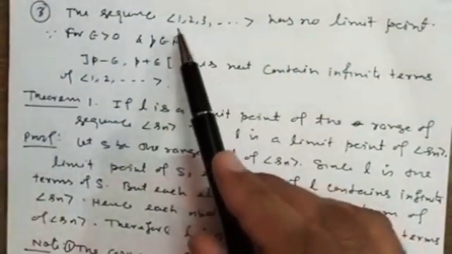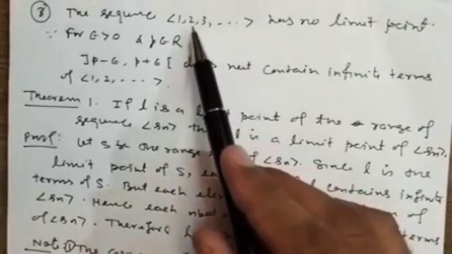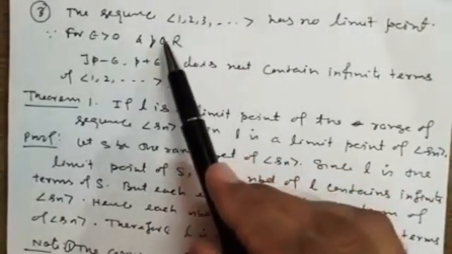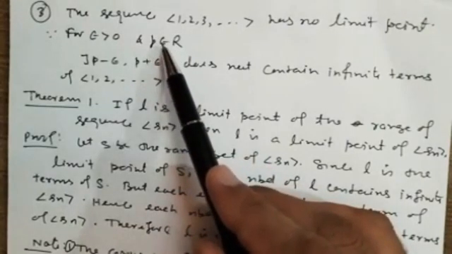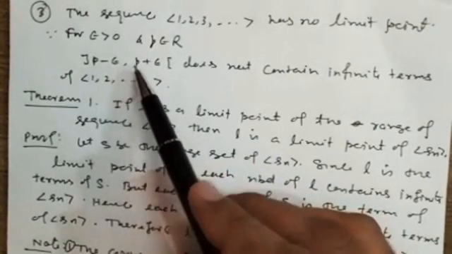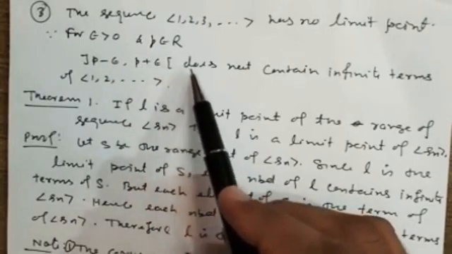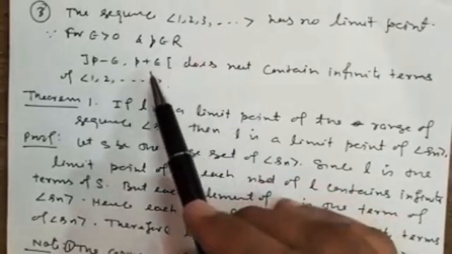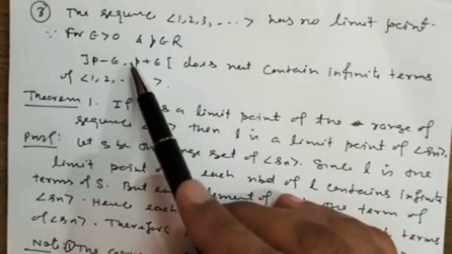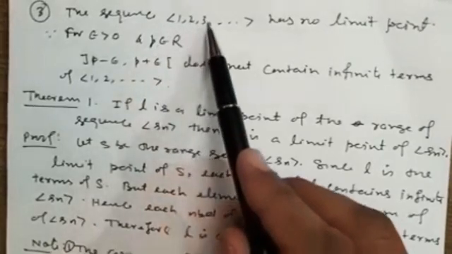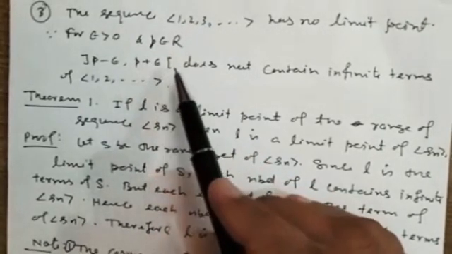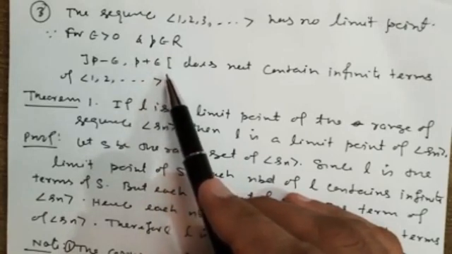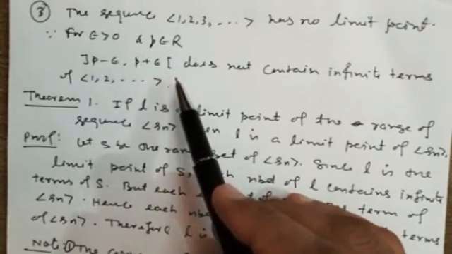Now the third example, if we are taking the sequence 1, 2, 3, 4, this has no limit point, because if we take a real number p and take the neighborhood p minus epsilon, p plus epsilon, then you can see this does not contain infinite terms of this. Maximum it will contain only p if p belongs to this set, but p will be the single element, and it must contain infinite elements of the sequence to be a limit point of the sequence.